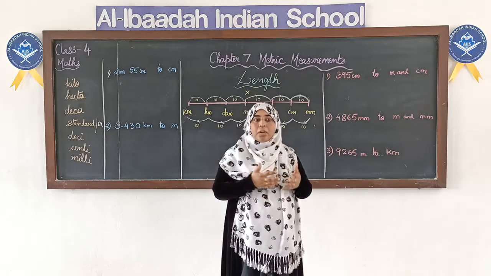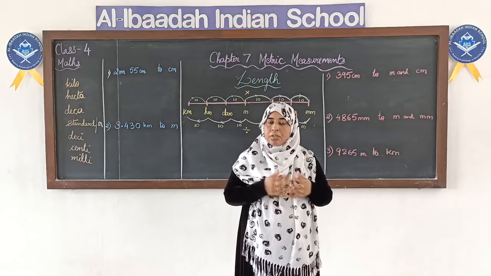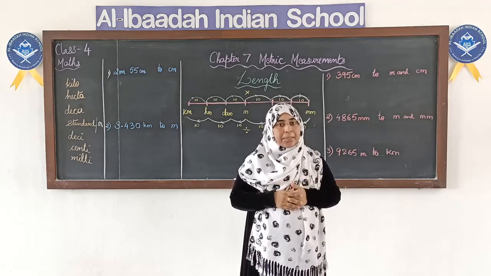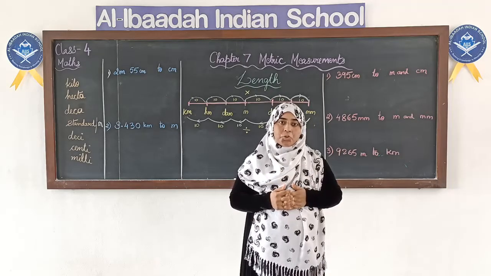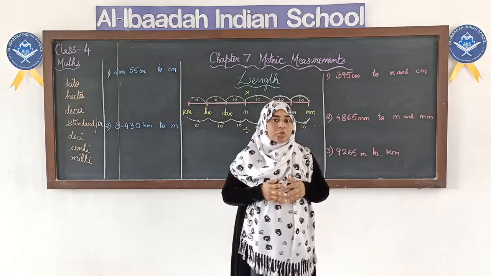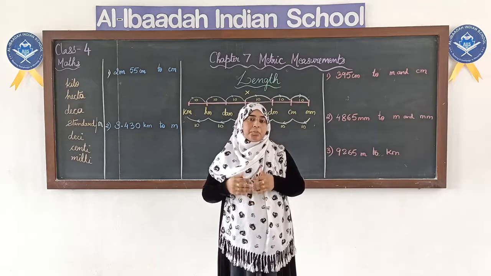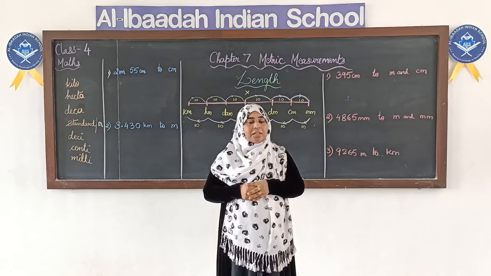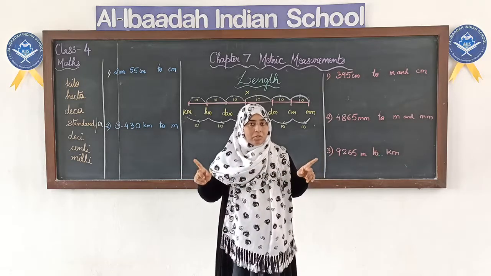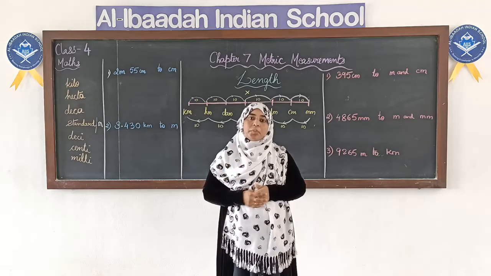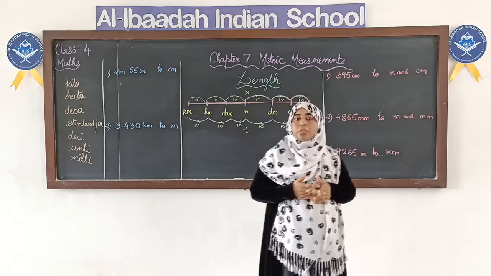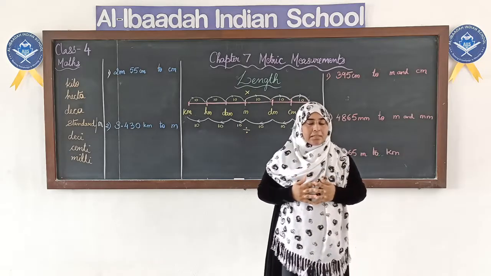Now if you have seen the tailors measuring length, they also use a tape, a measuring tape. That is another instrument that is used to measure the length. If you have ever been to a cloth shop and tried to buy cloth, you must have seen they use a metal rod, we call it a meter rod, okay. That is another instrument that is used to measure length. So like this we have different instruments which we use to measure the length, okay.